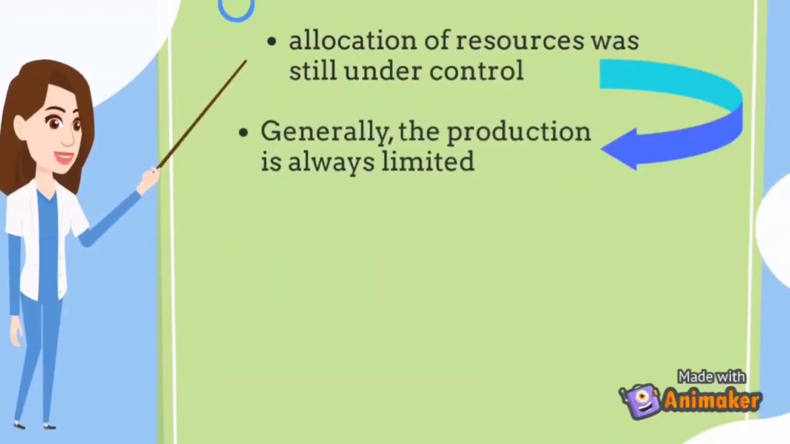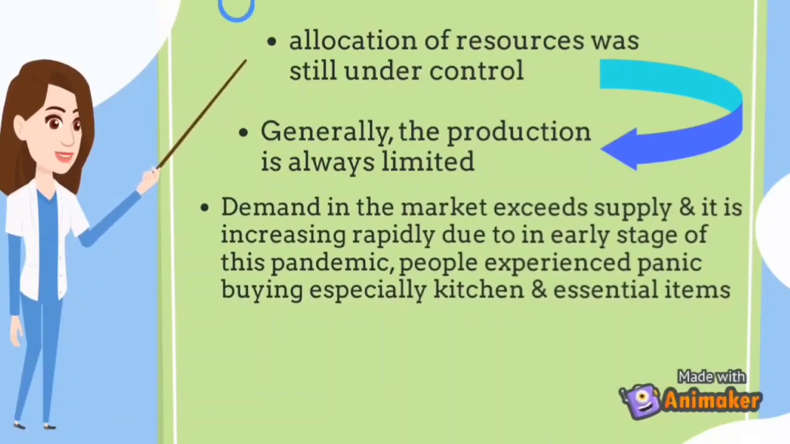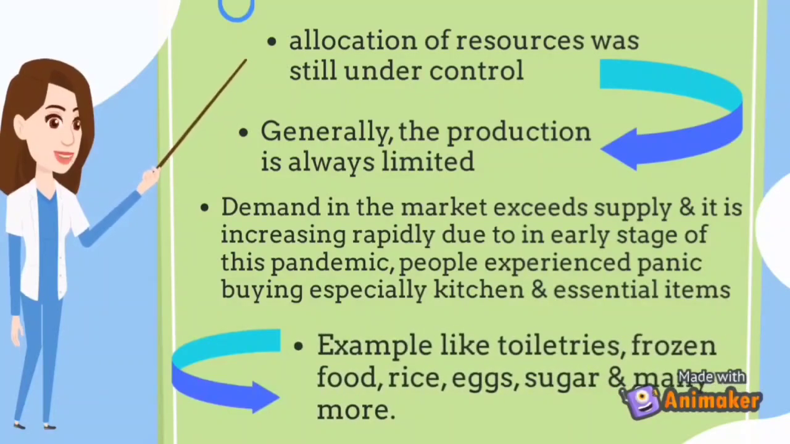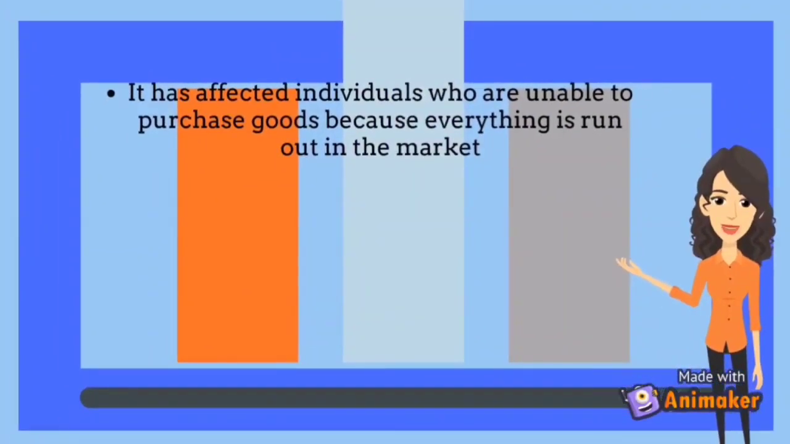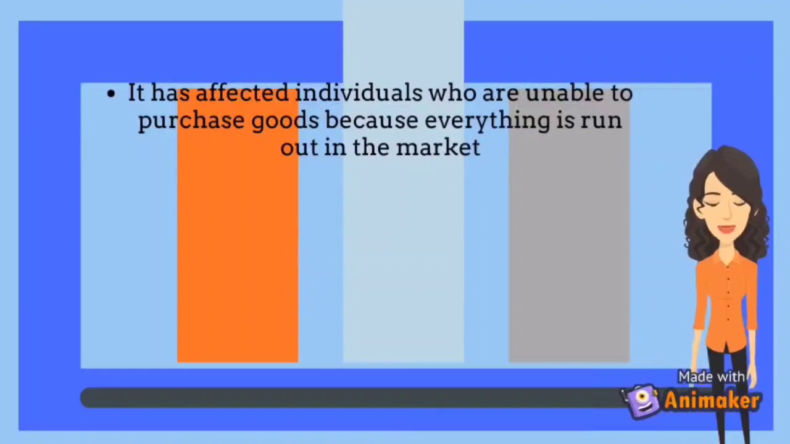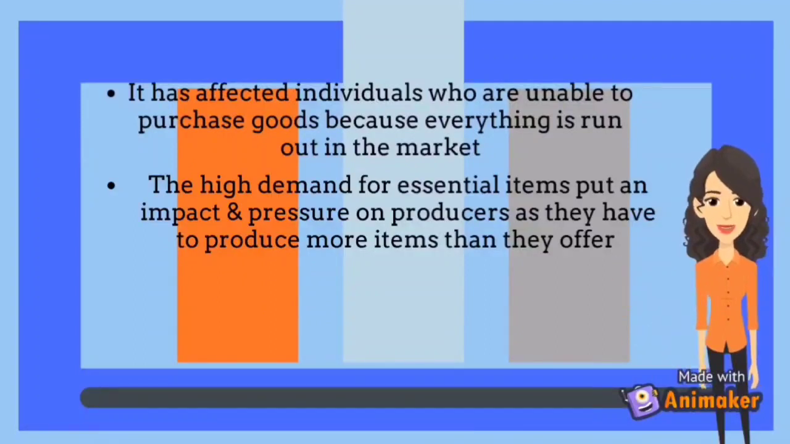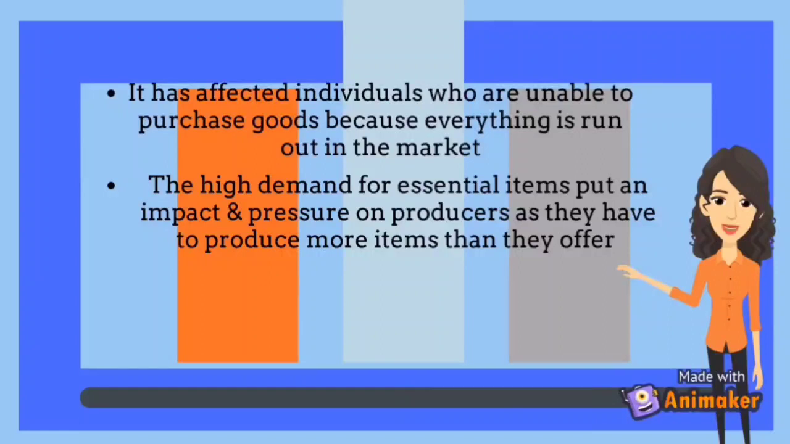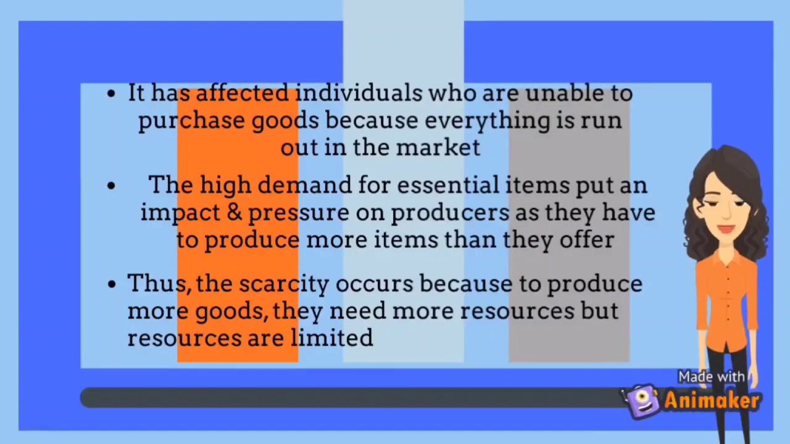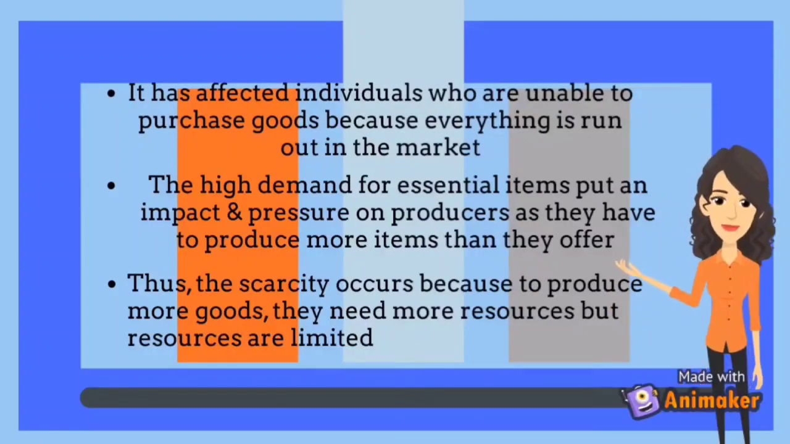Generally, the production of goods and services is always limited, but due to this pandemic situation, the demand in the market exceeds supply and it is increasing rapidly, because in the early stage of this pandemic, people experienced panic buying, especially kitchen and essential items, for example toiletries, frozen food, rice, eggs, sugar. Therefore, it has affected individuals who are unable to purchase goods because everything has run out in the market. The high demand for essential items put an impact and pressure on producers as they have to produce more items than they offer. Thus, the scarcity occurs because to produce more items, they need more resources, but resources are limited.